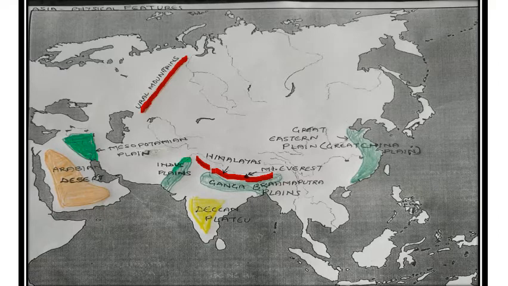This is along the river Indus, so Indus plain. Formed by Ganga and its tributaries. This is Ganga plain. Here is Brahmaputra plain, together known as Ganga Brahmaputra plains. Then these plains are on the eastern side of China, so known as Great Eastern Plains or Great China Plains.